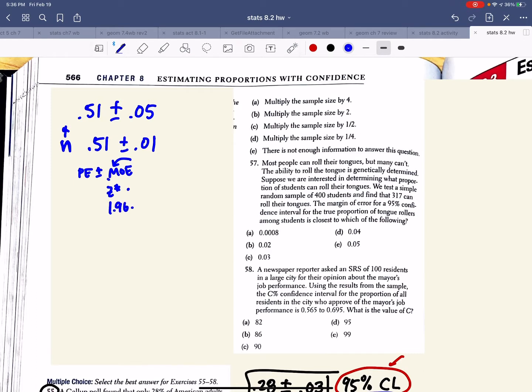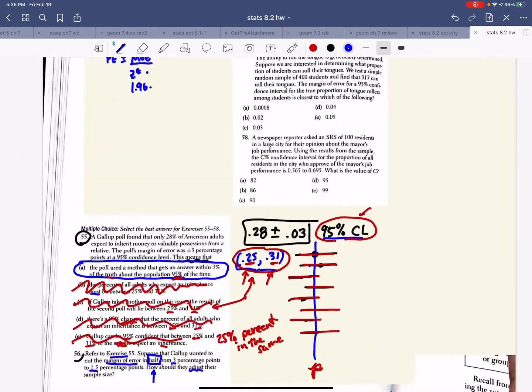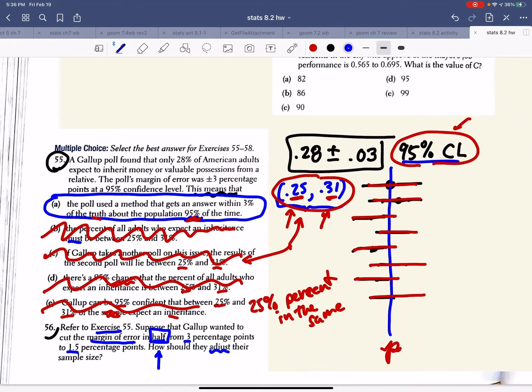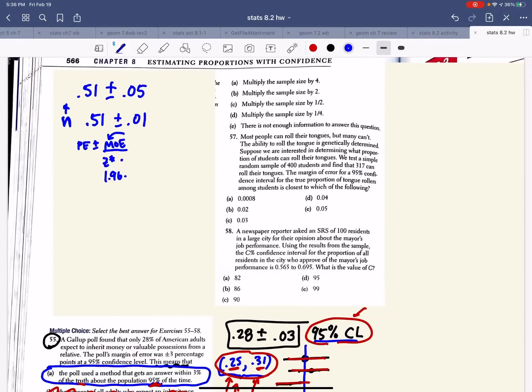So the only way to change the margin of error and do what they've asked us, cut the margin of error in half, we have to look at the margin of error itself. And again, it's the z star times the standard error of the sample proportion, right? So we did a little bit of this today. Our margin of error is equal to the z star times the square root of the quantity p hat, 1 minus p hat, all over n.